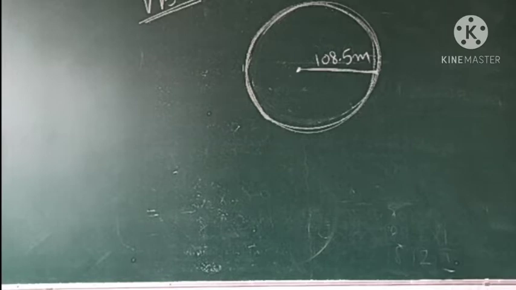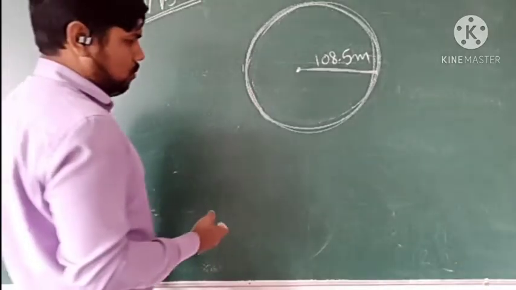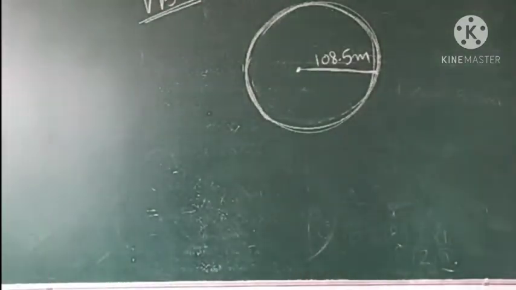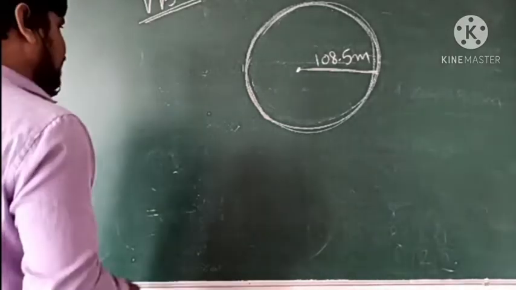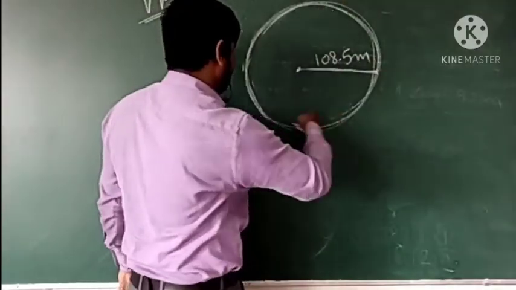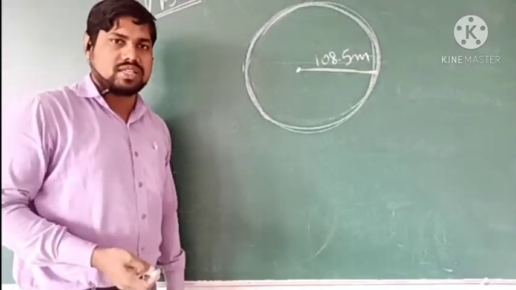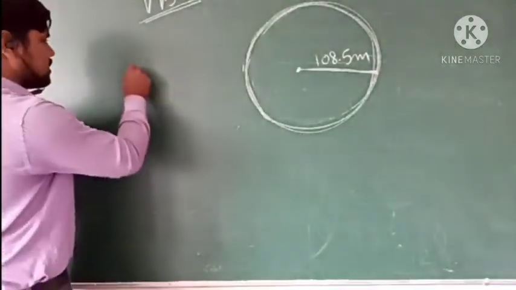And it is given that the cost to construct 1 meter of wall will be 510 rupees. So first of all we have to find out how much the length of the circle is. That means, what is the circumference of the circle. So we have learned how to find out the circumference of a circle when the radius is given.